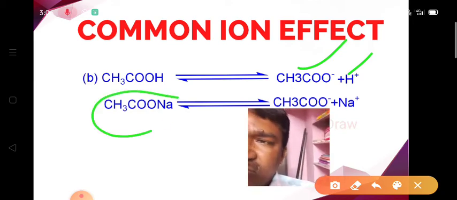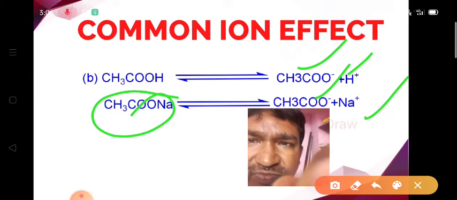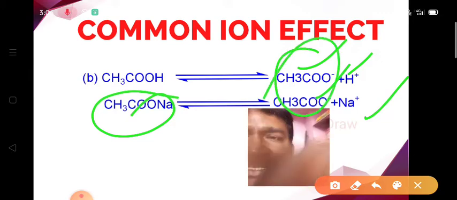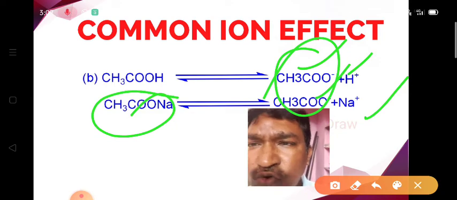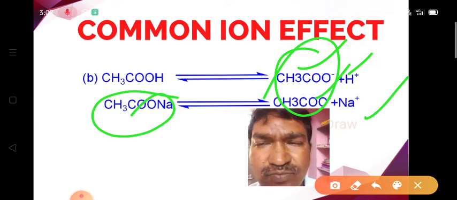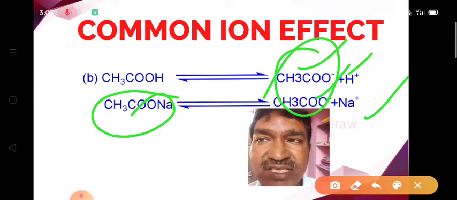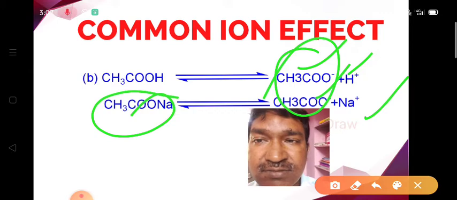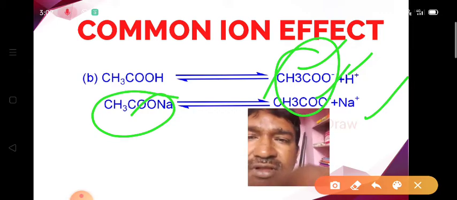In a similar way, when sodium acetate dissociates, it gives us acetate ions and sodium ions. So in both these cases, the acetate ion is the common ion. When sodium acetate is added to acetic acid, the solubility of the acetic acid decreases. So this is another example of the common ion effect.